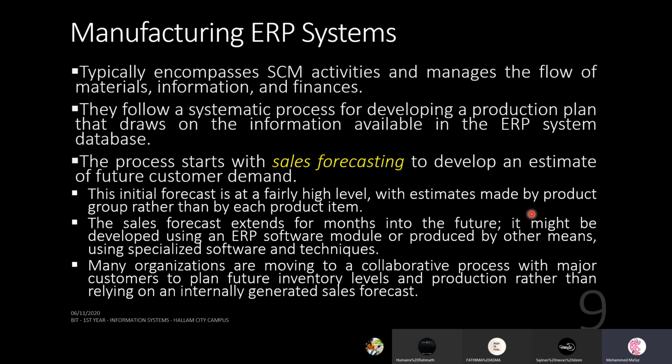Right. So the manufacturing ERP system, what is it? It typically encompasses SCM activities and manages the flow of materials, information, and finances. Those three flows we discussed are also involved in this manufacturing ERP. They follow a systematic process for developing a production plan that draws on the information available in the ERP system. Right?